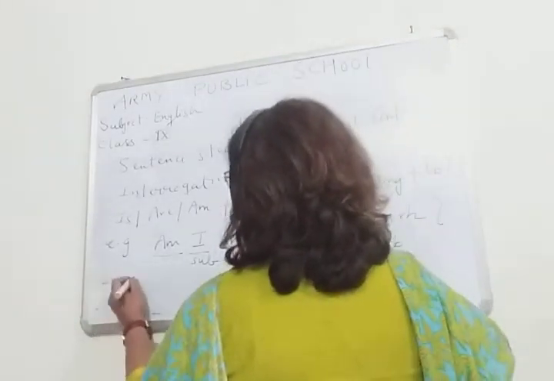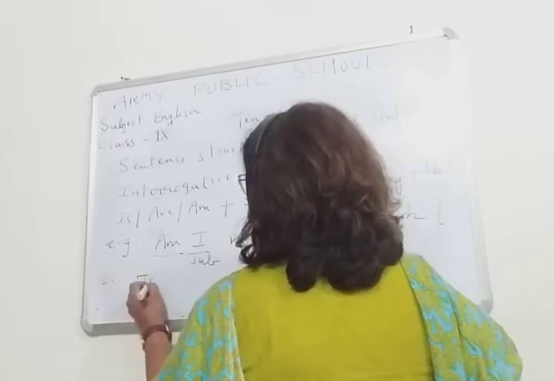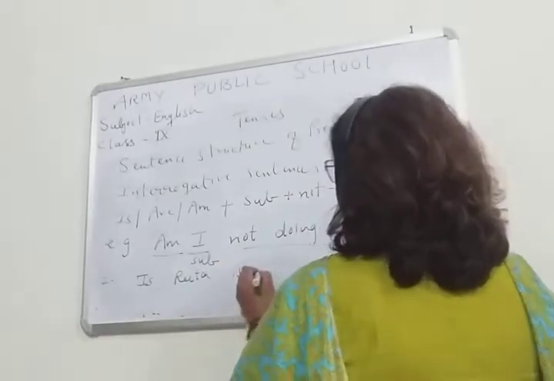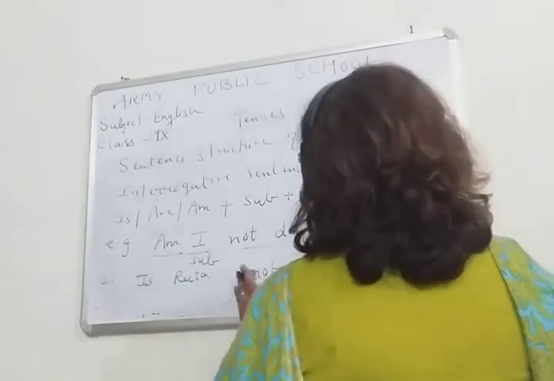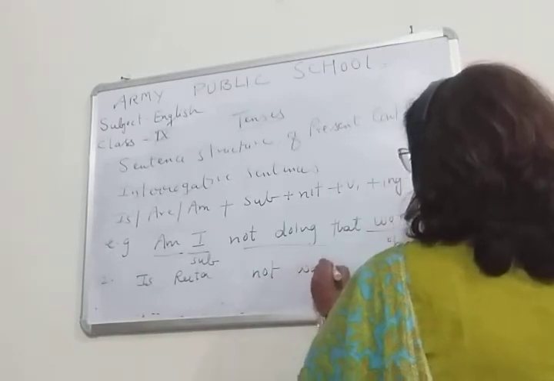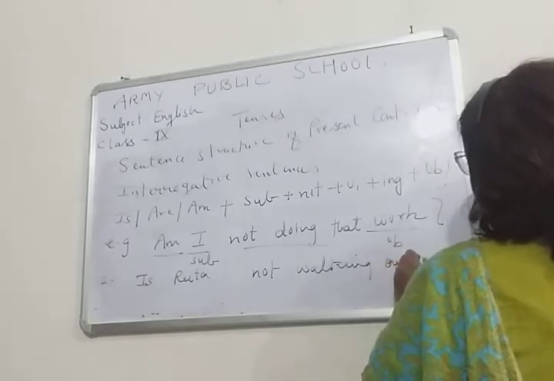Second example: is Rita not walking on the road?